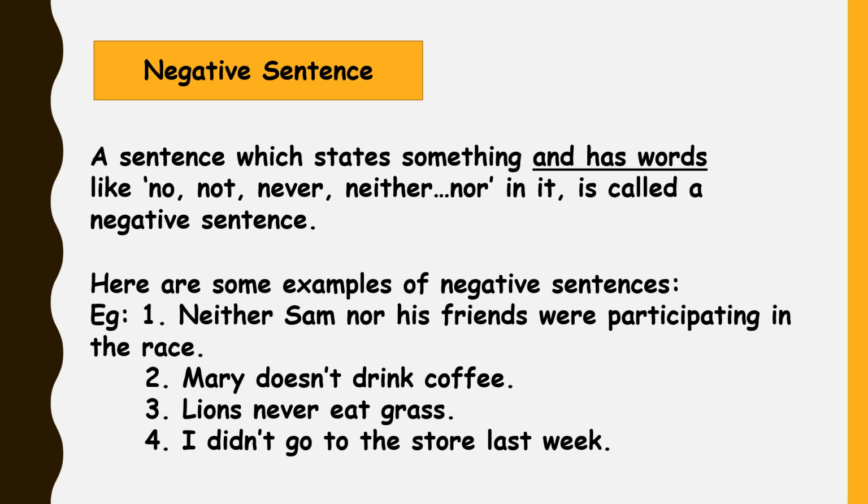All these sentences are negative sentences. They contain negative words like doesn't, neither nor, never, and didn't. They are thus called negative sentences.